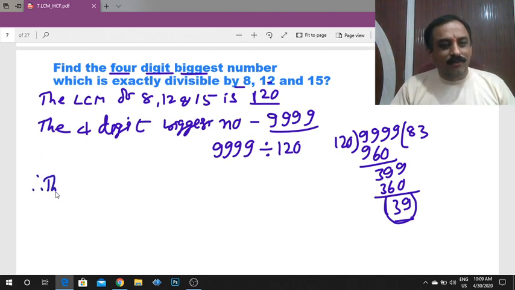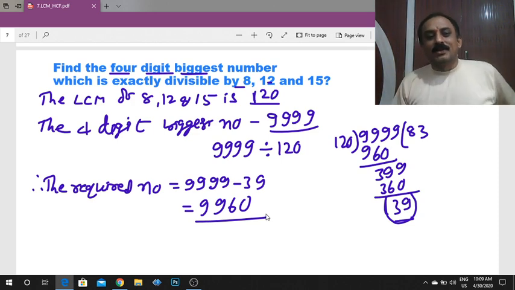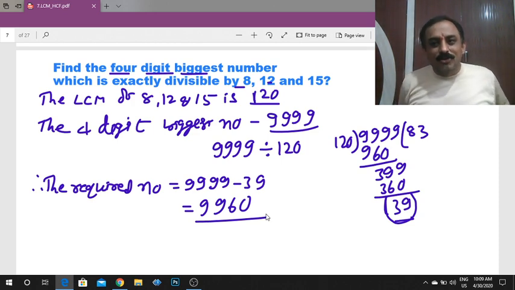Therefore the required number is equal to 9,999 minus 39, which is 9,960. So 9,960 is divisible by 120.